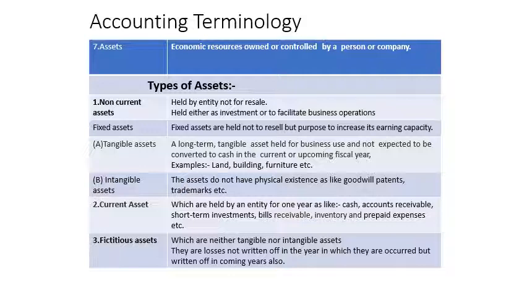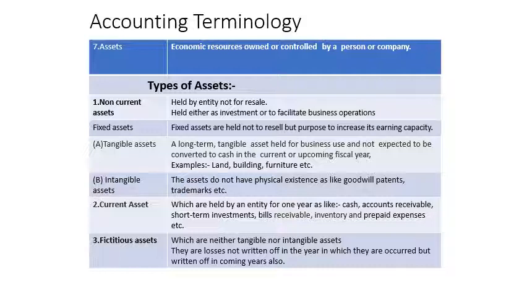What is an asset? Assets are the economic resources invested in the business by the persons or by the company. It means any property purchased by the organization is called an asset, having economic value. Economic value means that when it is required, you may convert it into money. So these are called the property of the organization.